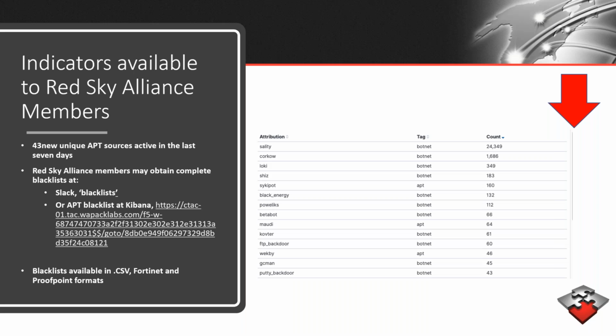Next slide, please. These are the APT and botnet indicators collected in the last 2 weeks. We had 270 unique APT indicators in the past 7 days alone, and this is up since last week's reporting of APT indicators. You can use your two-factor authentication to log into CTAC to download the APT indicators discussed today. Please contact us on Slack or via email for any assistance. On the right, you can see our top sinkhole statistics sorted by malware.